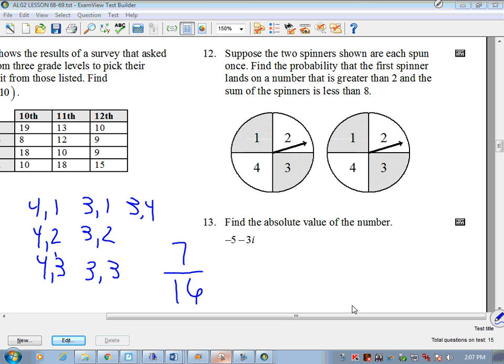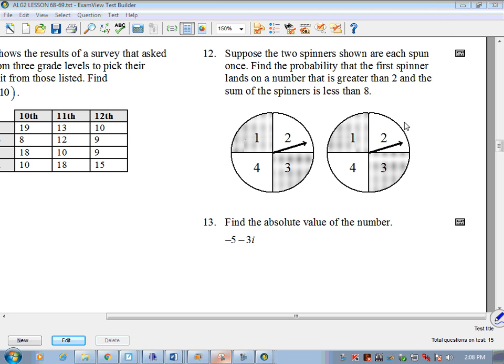What does that come out to? 43.75%. Sorry, I kind of messed that up. Do you guys understand how we got 7/16? Yes or no? Got it? Okay.